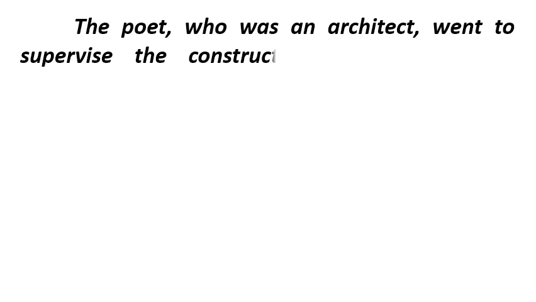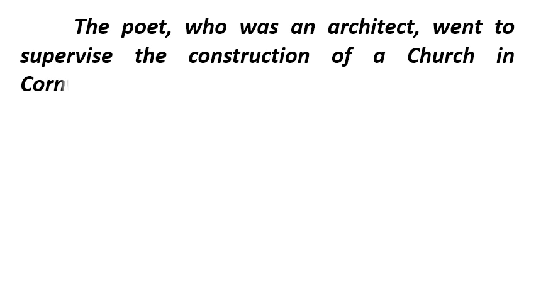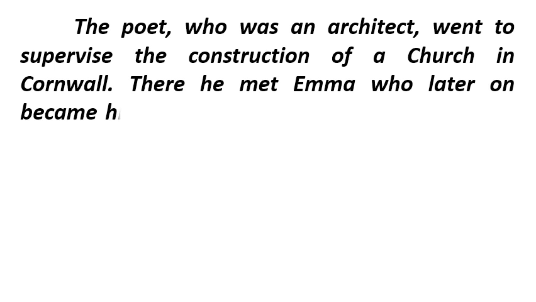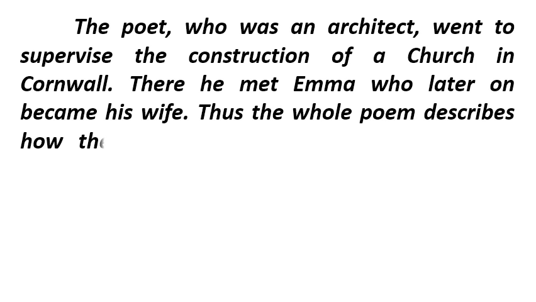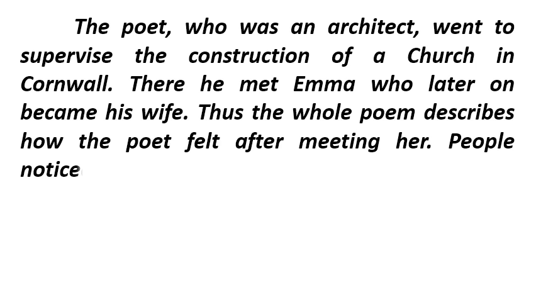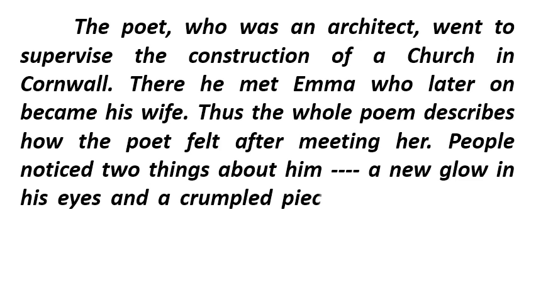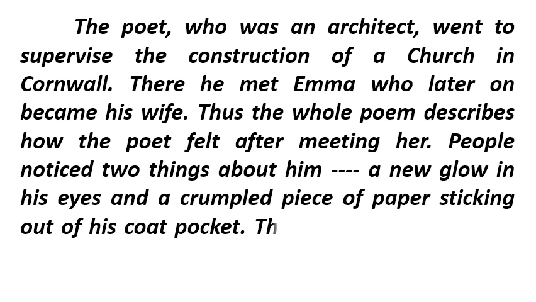The poet, who was an architect, went to supervise the construction of a church in Cornwall. There he met Emma, who later on became his wife. Thus, the whole poem describes how the poet felt after meeting her. People noticed two things about him: a new glow in his eyes and a crumpled piece of paper sticking out of his coat pocket.